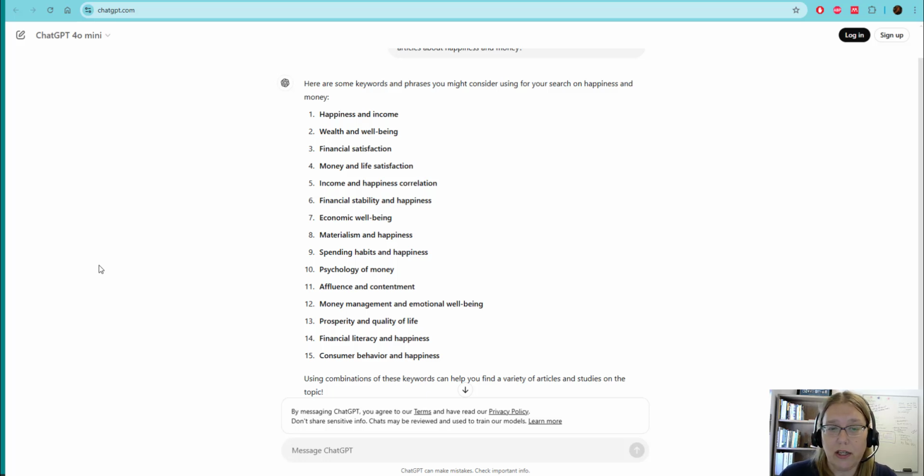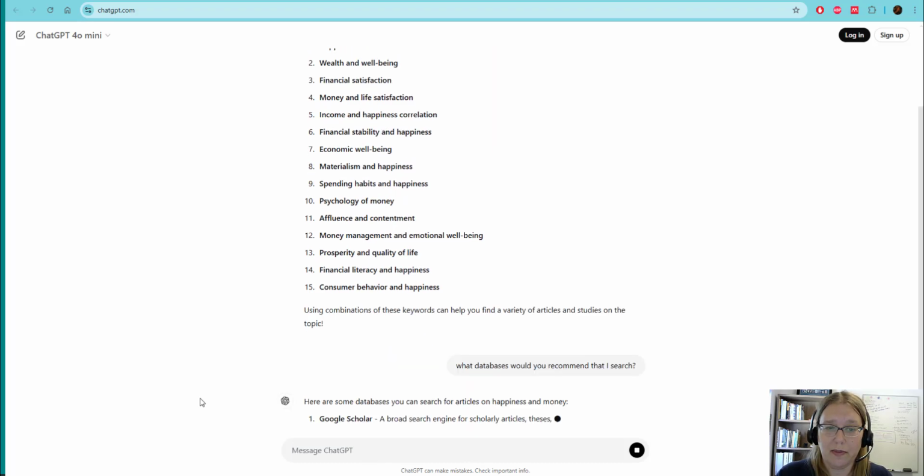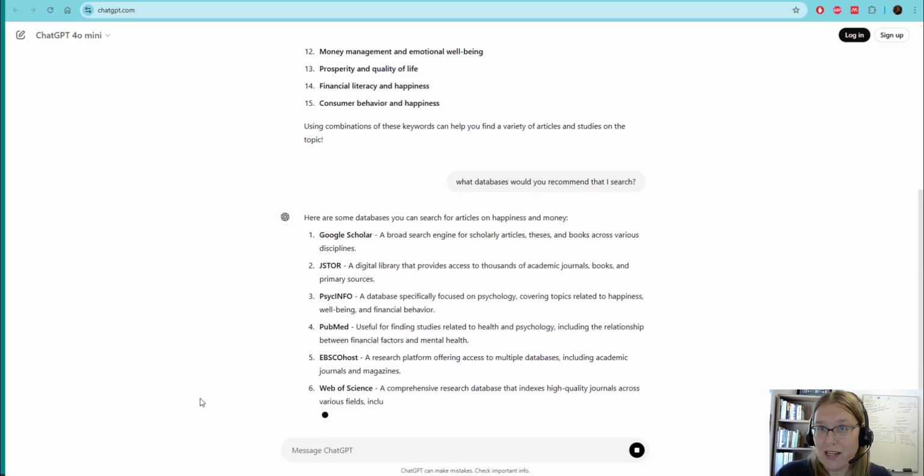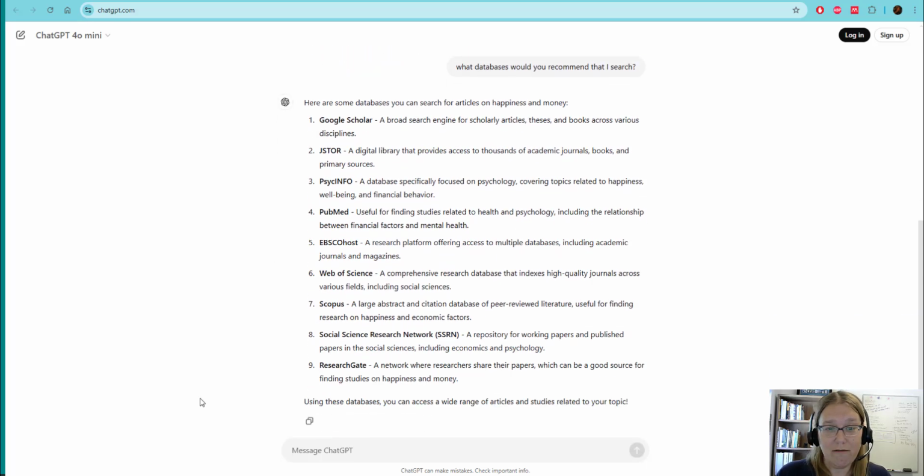as you are looking through databases and not finding things that you like. You could try some of these other terms. You can even ask it to recommend databases. What databases would you recommend that I search? And it will give you some ideas, which is really cool. So a lot of the ideas that it's recommending are databases that the library has.